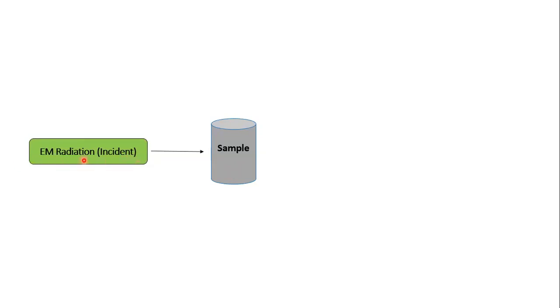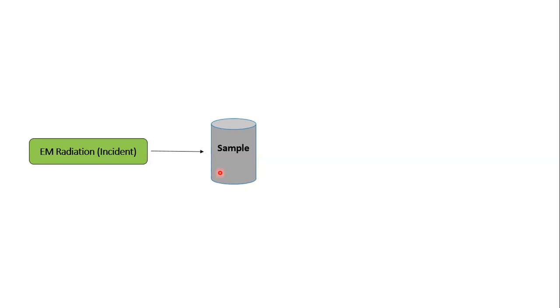So electromagnetic radiation that is striking the sample is called incident light. Now after incident light strikes the sample, some processes generally take place inside the sample solution, and they can be classified into different categories.